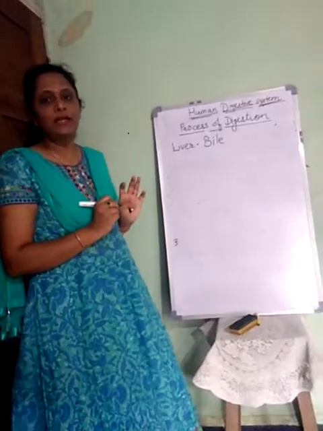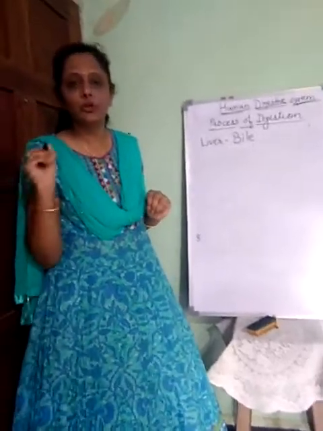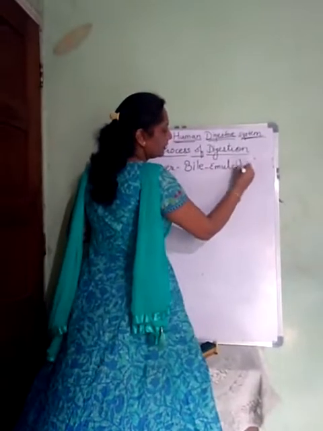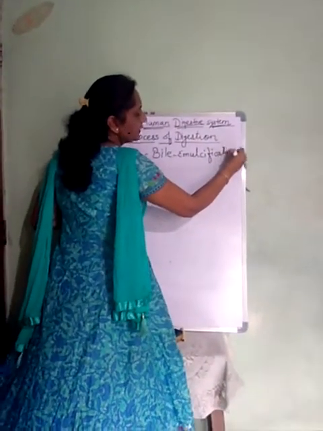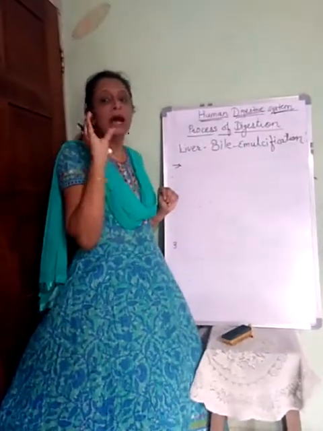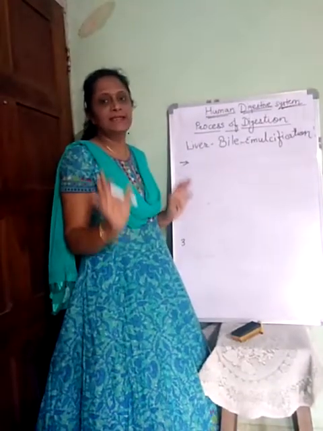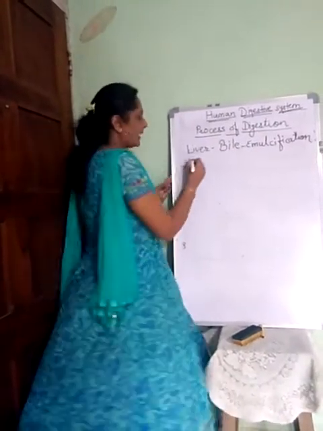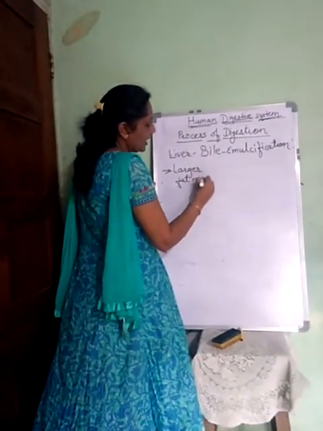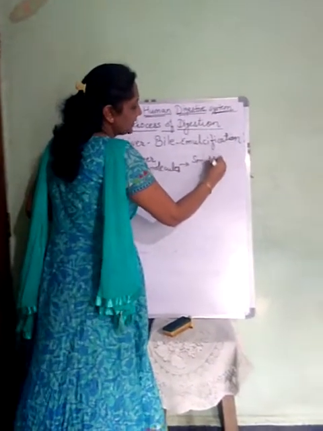Now what is the function of bile juice? Bile juice brings about emulsification of fat molecules. Now what is this emulsification? We will see. Emulsification is nothing but breaking down of larger molecules of fat into smaller molecules. That's it. That's nothing but emulsification. The larger molecules of fat are converted into smaller size molecules.